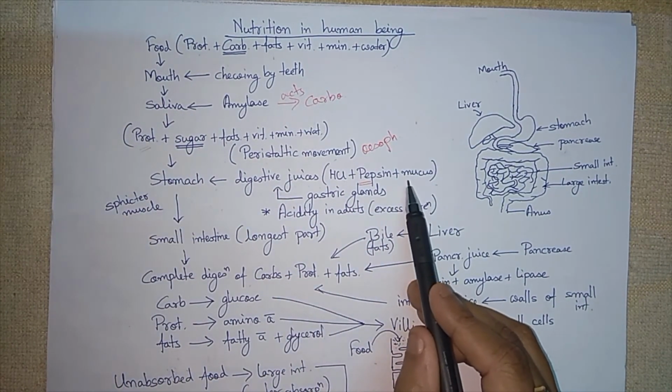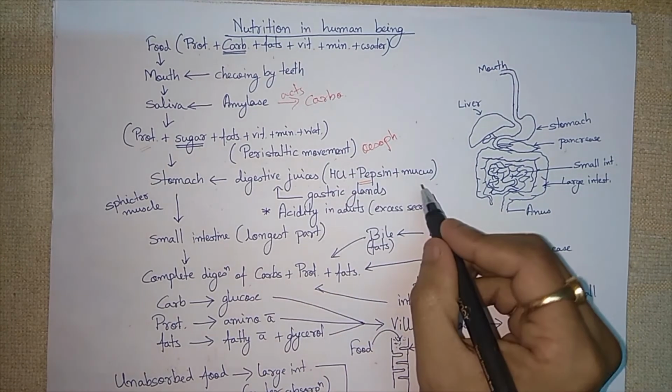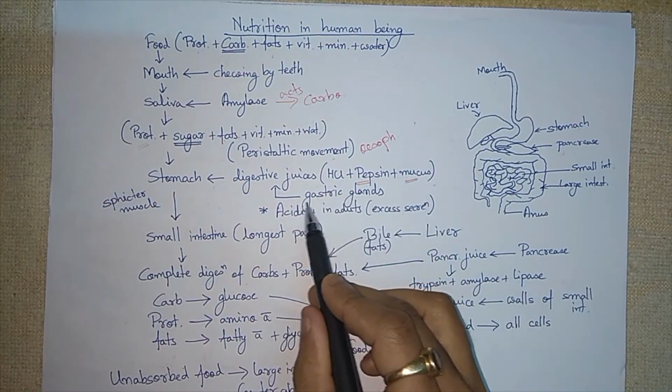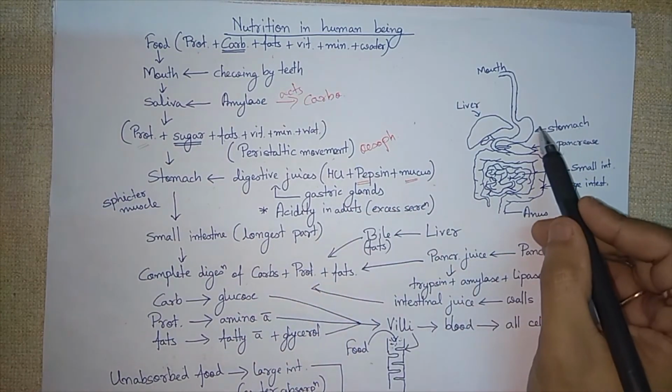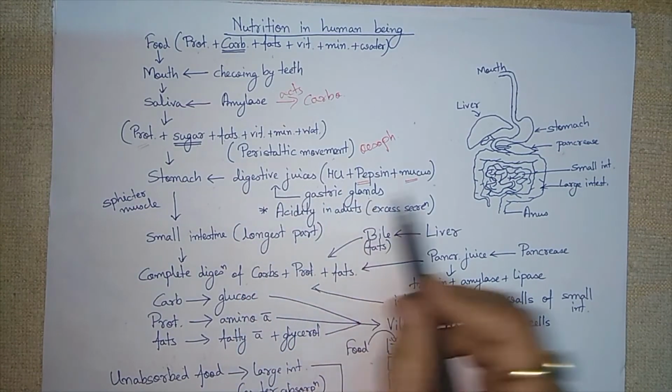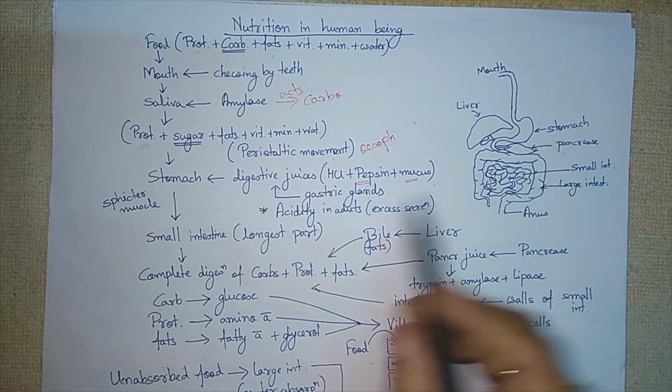Then mucus makes the food slippery. These digestive juices are secreted by gastric glands, which are present in the stomach wall.